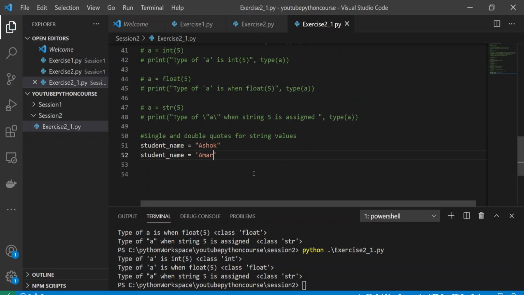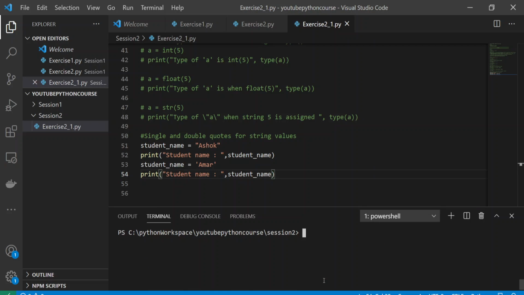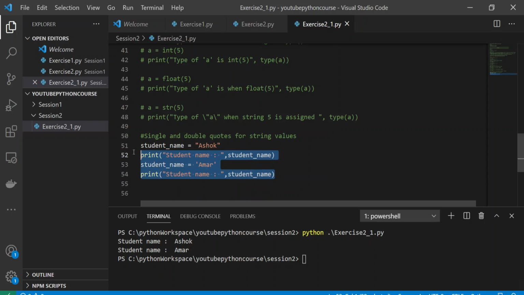Both are allowed. And if I give print student name, it will give me the value. So both are the same, right? So that was about single and double quotes.